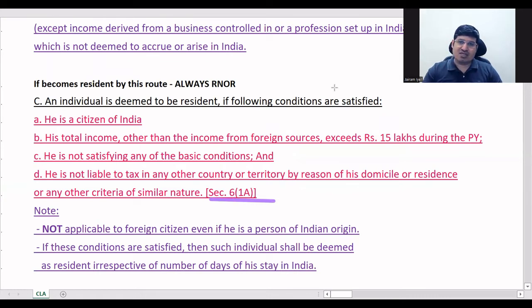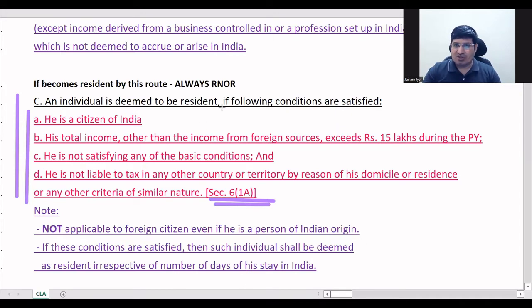Okay, so if they ask the question, exceptions as per section 6(1A), okay, this means they're asking this. And here you can see in all these 4 points, is there anything about days? No. So you will not even see how many days he has been in India. If he's satisfying these 4 points, he will become an RNOR.